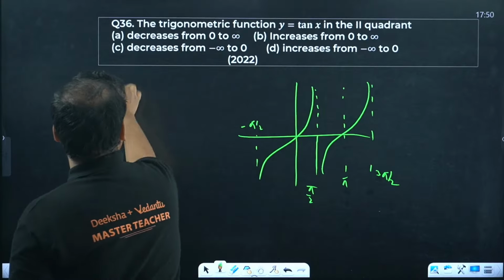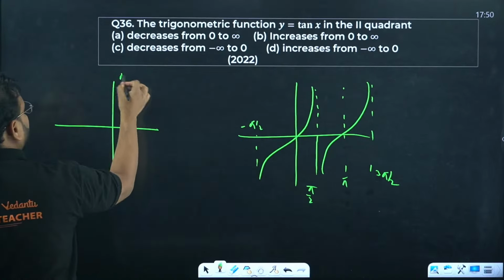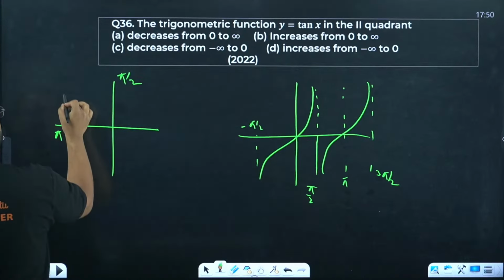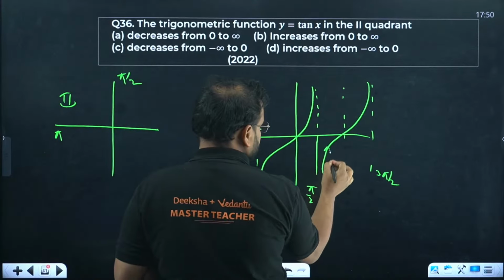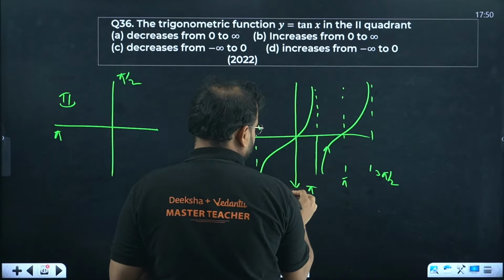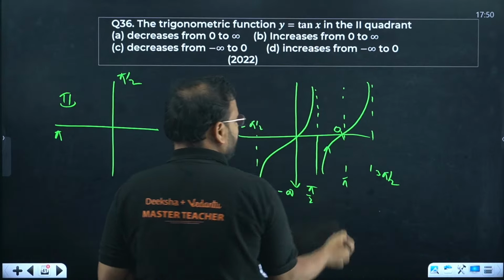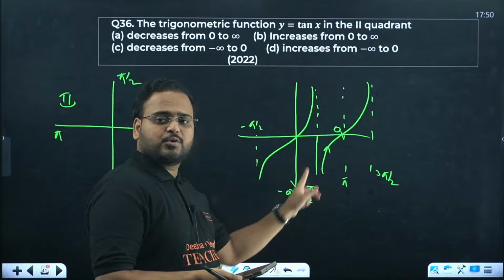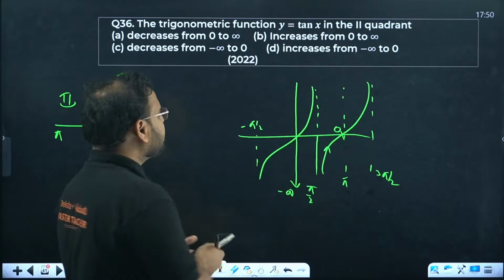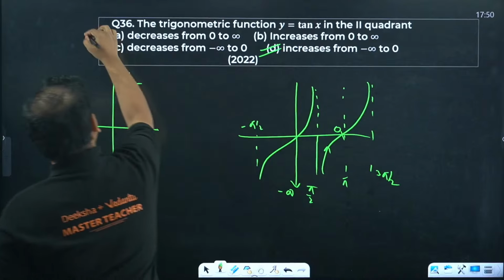Second quadrant, so pi by 2 to pi. This point is going to negative infinity, and this is 0. In the second quadrant it goes from negative infinity to 0, so increasing only. So the option is D.